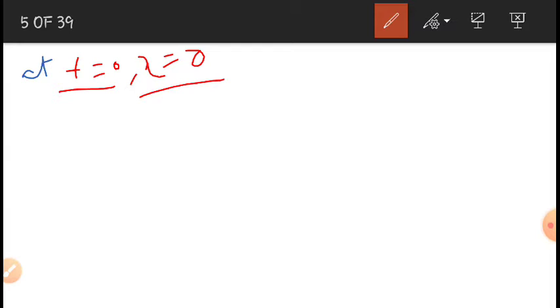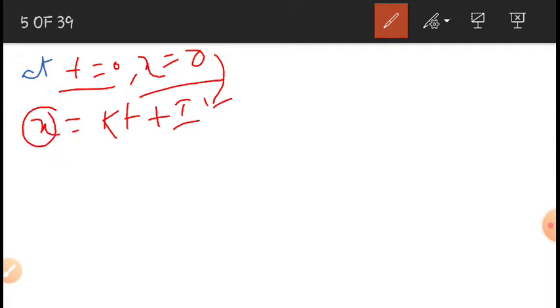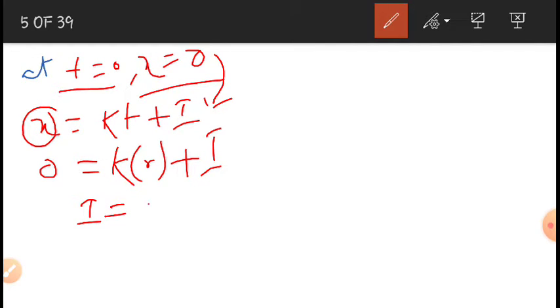So what is equation 2? Again I am writing here, x is equal to kt plus I. Substituting these values in this equation, wherever there is x, I substitute 0, and k into 0 plus I. So I is equal to 0.